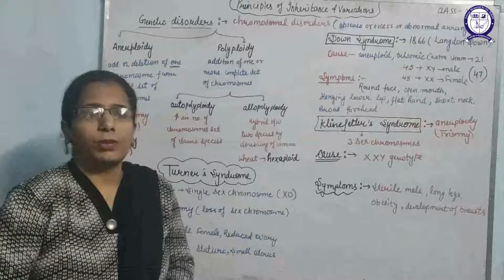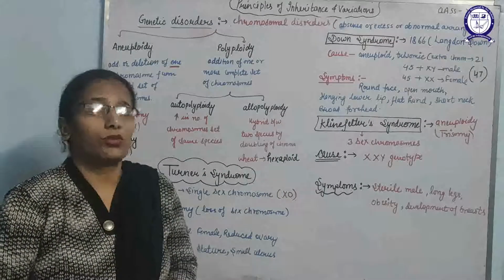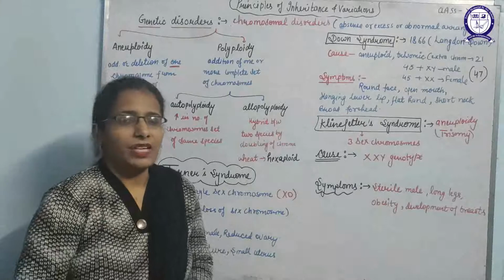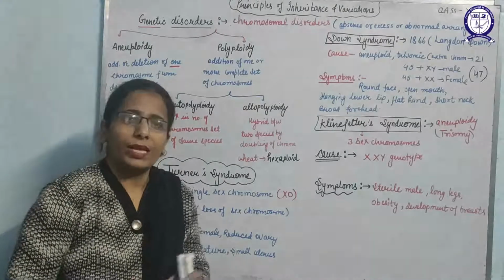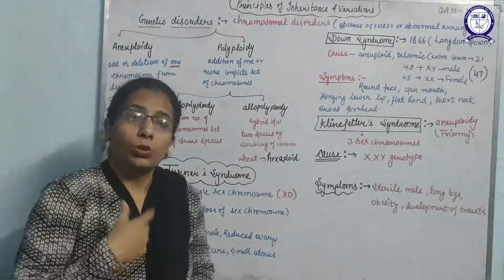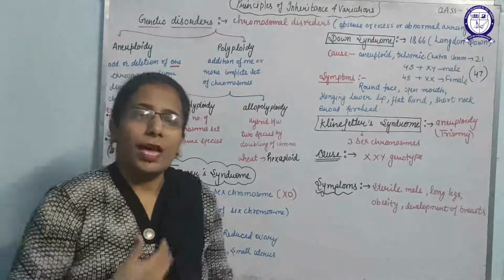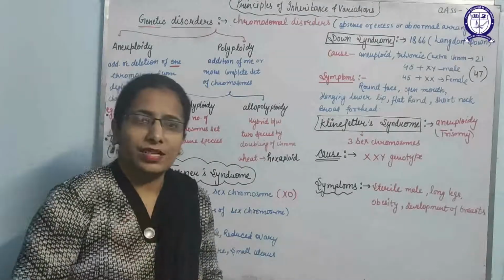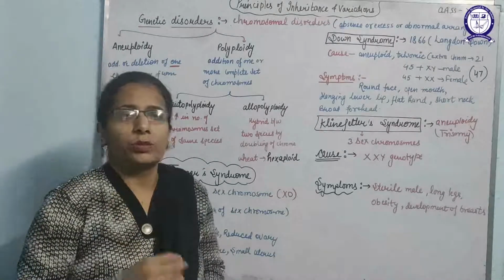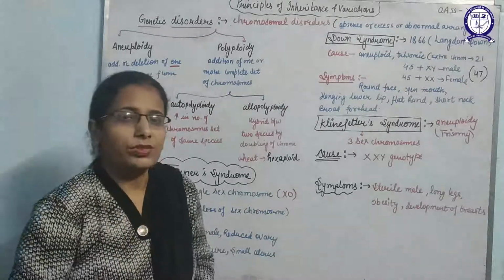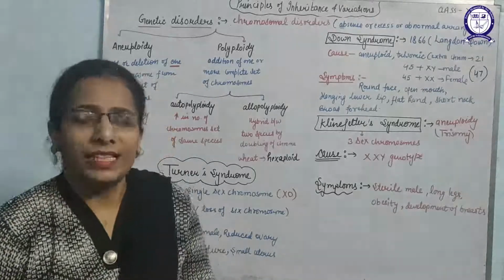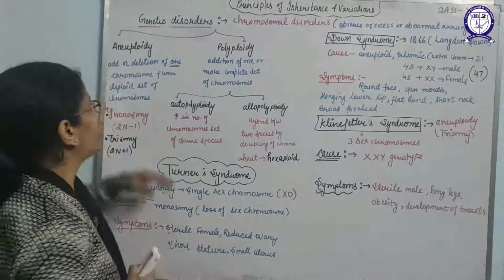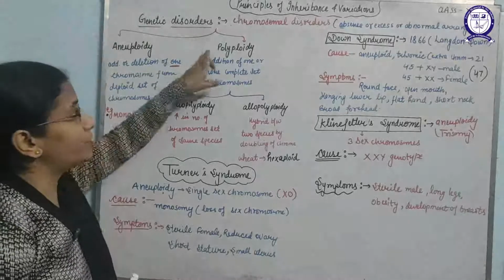Now, after discussing the Mendelian disorders, we are going to discuss the chromosomal disorders. These types of disorders occur due to the presence of an extra chromosome, loss of a chromosome, or the abnormal arrangement of a chromosome. It means the disorders that occur due to the presence of an extra chromosome, loss of chromosomes, or abnormal arrangement of chromosomes are known as chromosomal disorders. These chromosomal disorders are classified into two categories: one is aneuploidy and second is polyploidy.